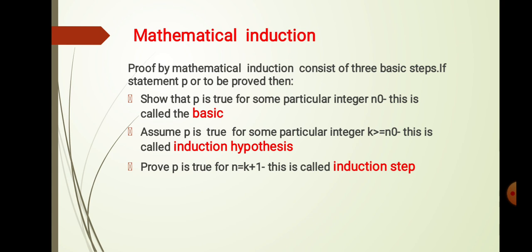Assume P is true for some particular integer k greater than or equal to n0; this is called the induction hypothesis. And prove P is true for n equal to k plus 1; this is called the induction step. There are three steps: first is basis, second is induction hypothesis, and third is induction step.